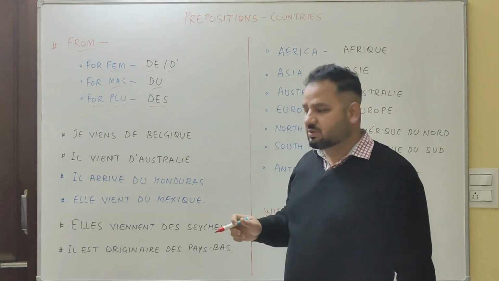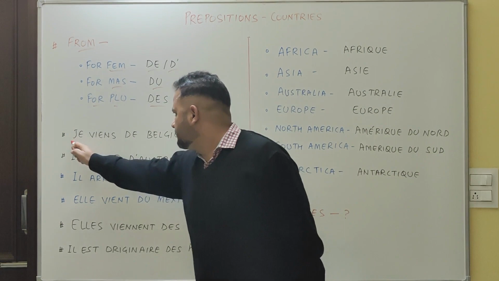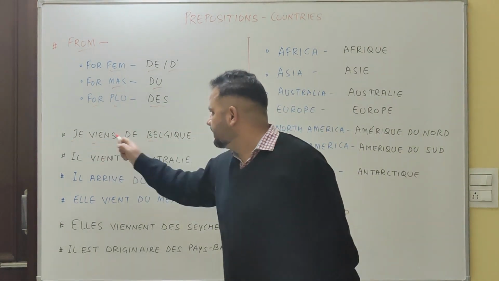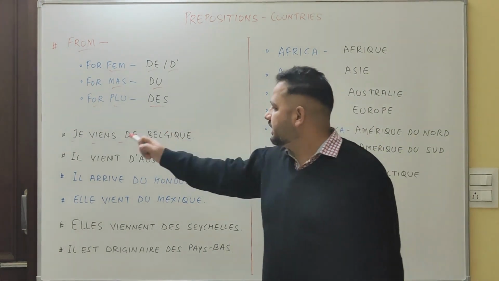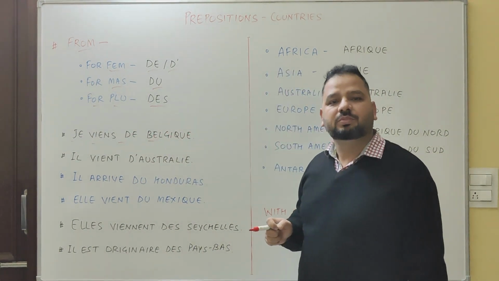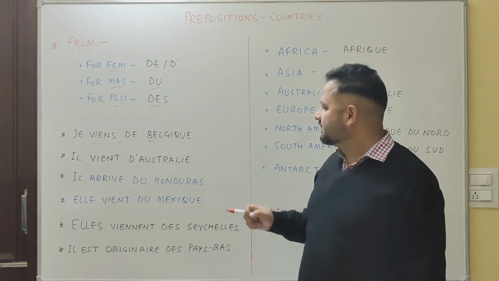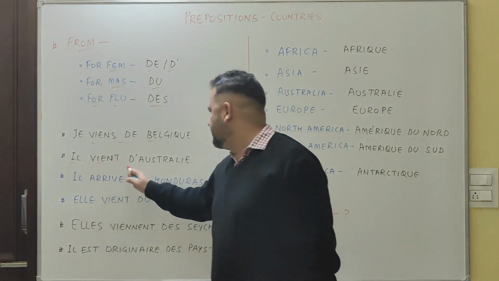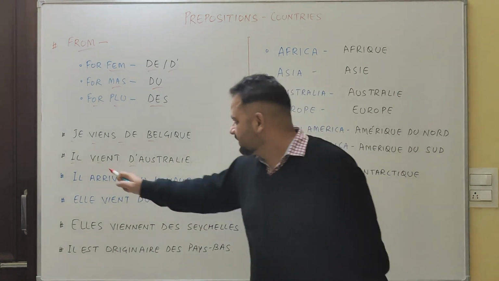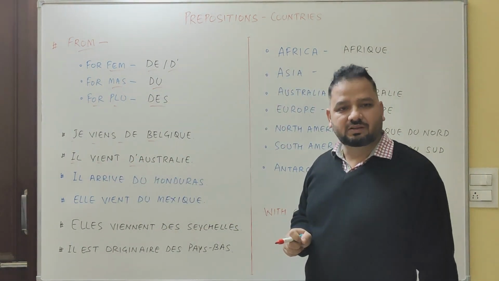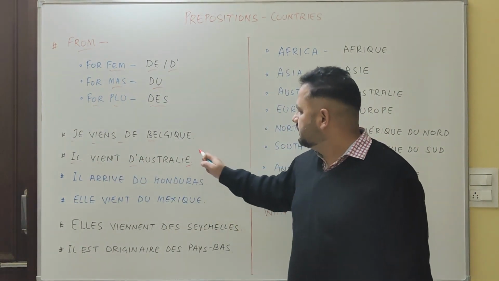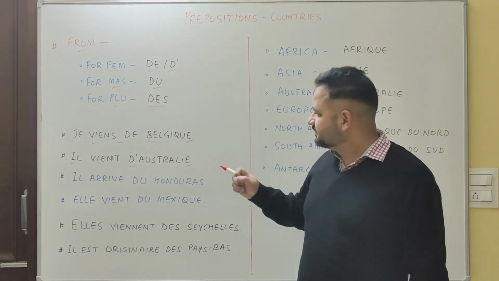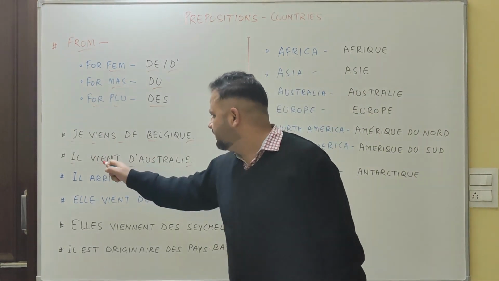Let's discuss with the help of examples. Je viens de Belgique. I come from Belgium. Il vient d'Australie. He comes from Australia. Again, the same rule, ending with E, so these are feminine countries.